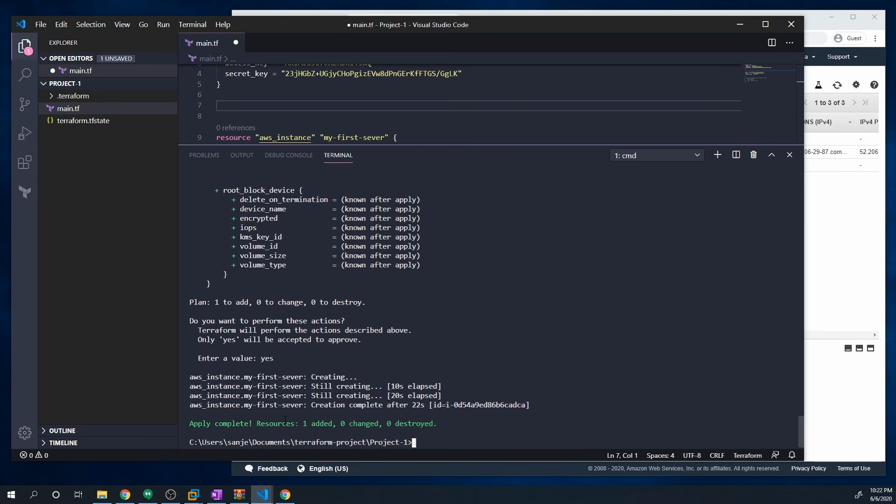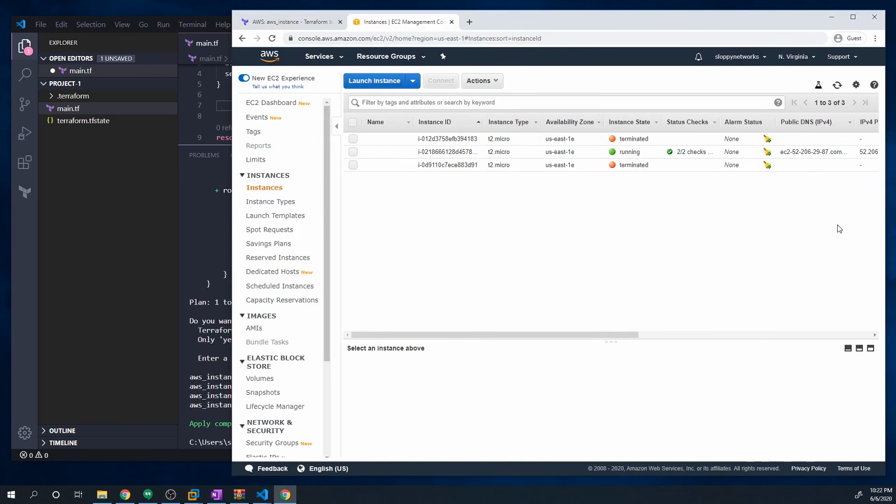But you can see that it completed, and it'll give you a quick overview of the total number of changes that were made. So we can see 1 resource was added, 0 were changed, and 0 were destroyed. And, as usual, just because Terraform says it finished and completed, we want to double check within AWS to see if that instance actually got created. So you can see that this was the state before we ran Terraform. We've got 2 in a terminated state and 1 in a running state.